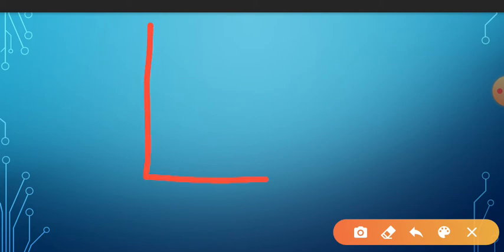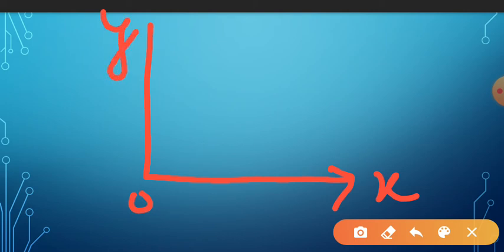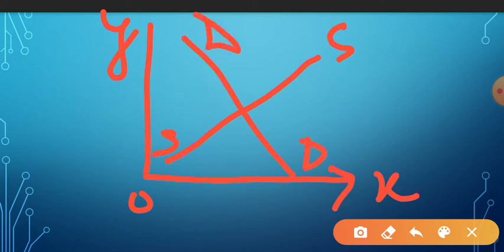Suppose this is a graph. Now what do we write here? X, O, Y. The supply curve always goes in this way. Suppose this is the supply curve and this is the demand curve. The demand curve always falls, right? Later on we will discuss this when we study the supply chapter, when we learn the demand chapter. Now here the equilibrium is formed.